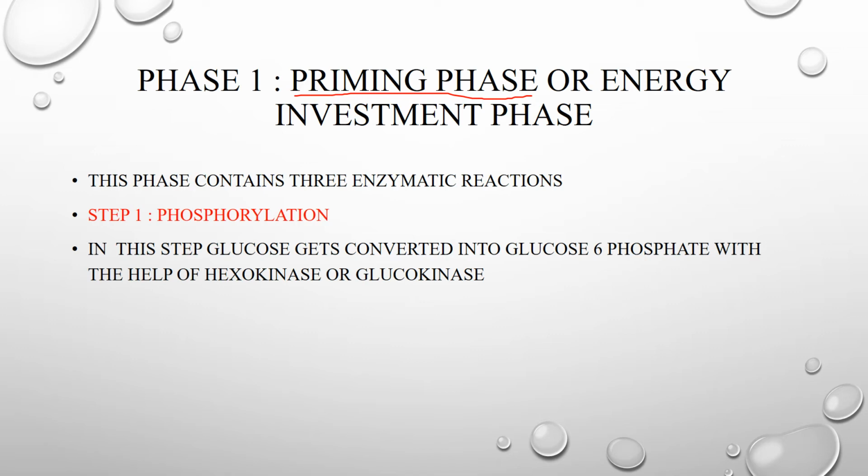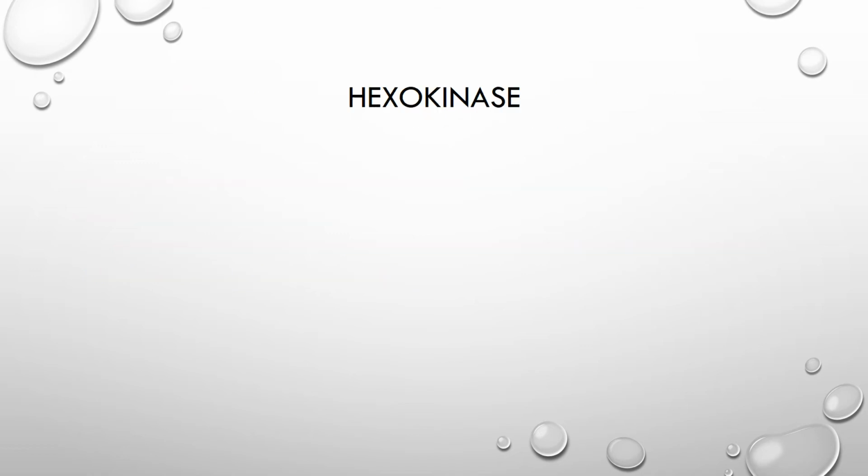First, let us discuss phosphorylation. In this step, glucose will get converted into glucose 6-phosphate with the help of hexokinase or glucokinase. For any chemical reaction to occur, there should be a certain enzyme. So the enzyme involved in step 1 of the priming phase is nothing but glucokinase or hexokinase. First, let us see what hexokinase indicates. As everyone knows, hexo means 6. Kinase is the enzyme which is involved in the transfer of a phosphate group. So let us see what hexokinase is.